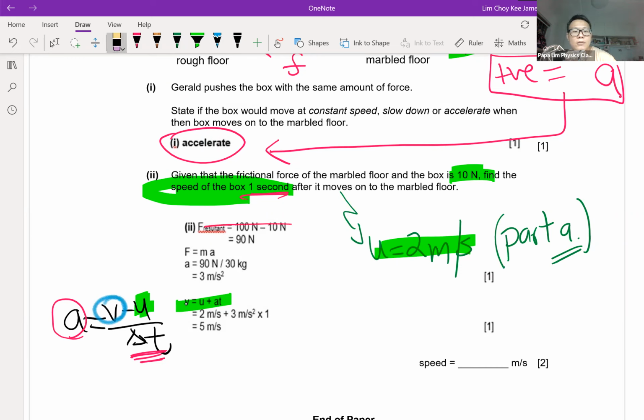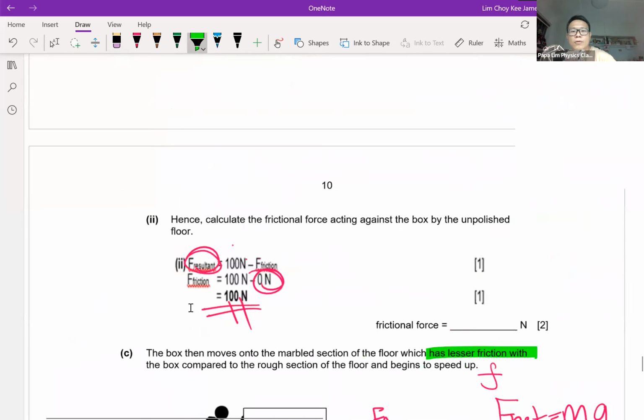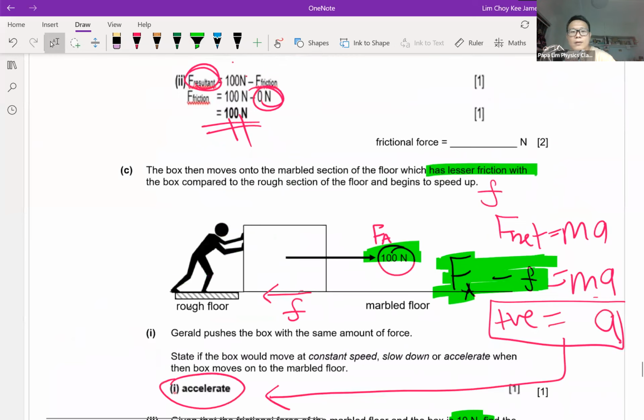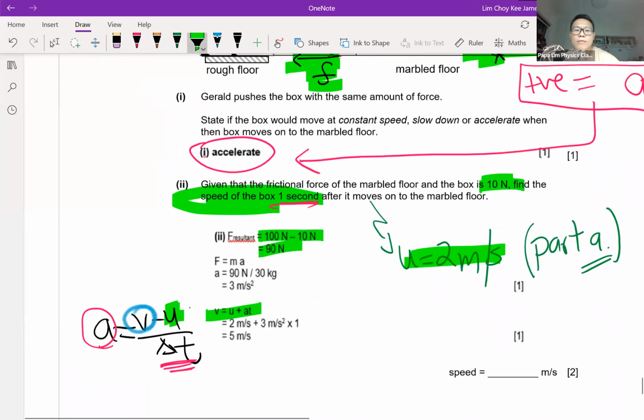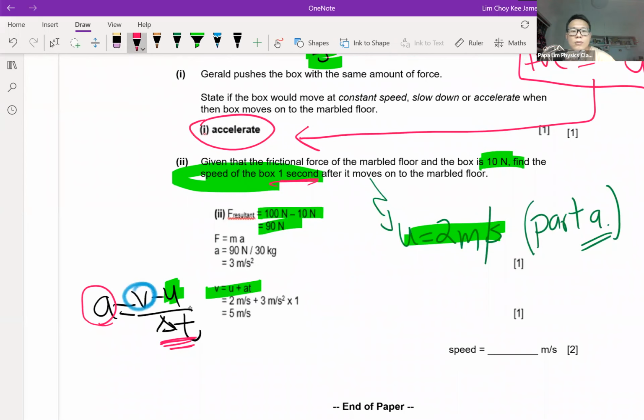Net force. Same thing, sum of forces, my FA and my friction, horizontal axis. If you take the difference between them, you get 90, which is the resultant force. Resultant force 90, mass is 13 kg. You will know that the acceleration will be 3 meters per second squared.